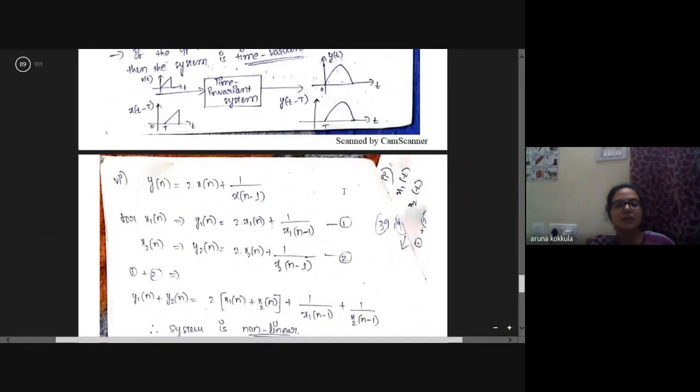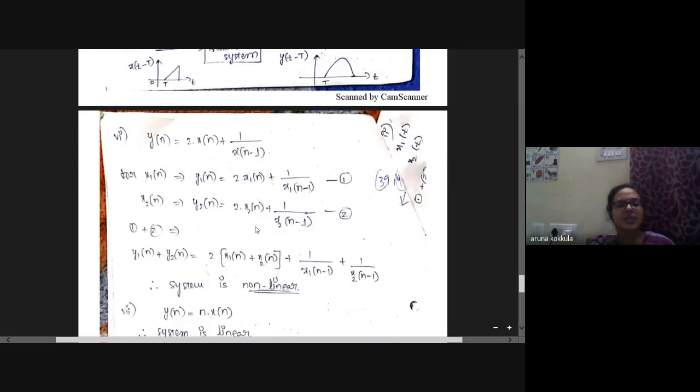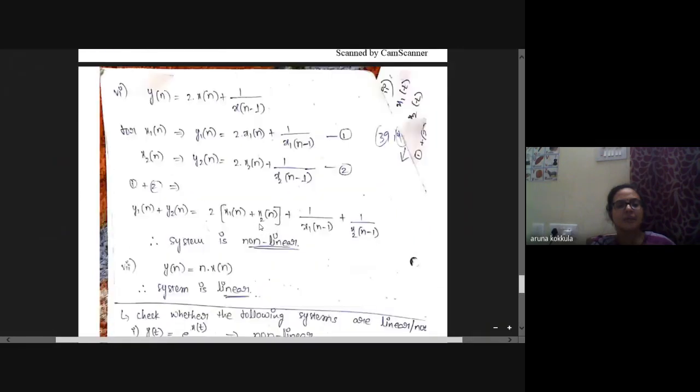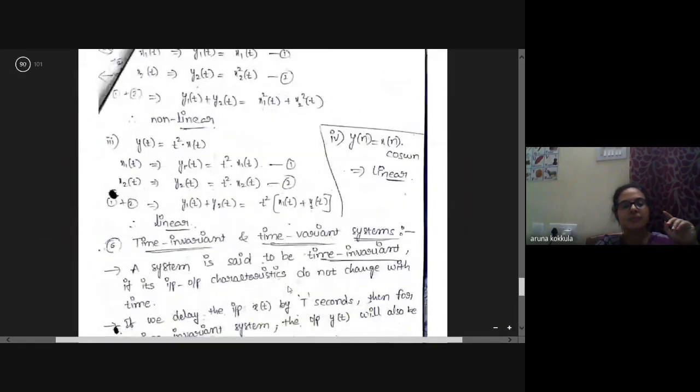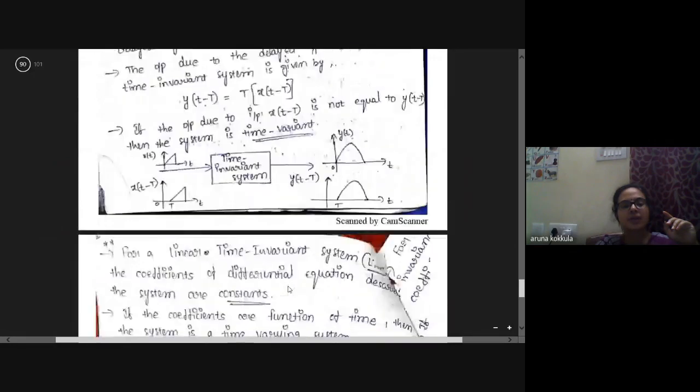We'll see the example for a discrete time signal: 2 into x of n plus 1 by x of n minus 1. For x1 of n, I think here we are checking linearity and non-linearity. So y1 of n is equal to 2 into x1 of n plus 1 by x1 of n minus 1. So it is non-linear. Time invariant and time variant again repeated.